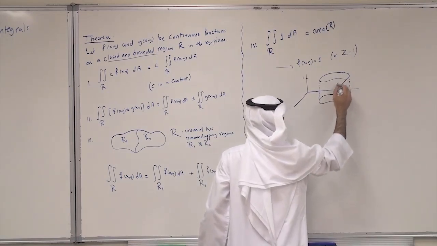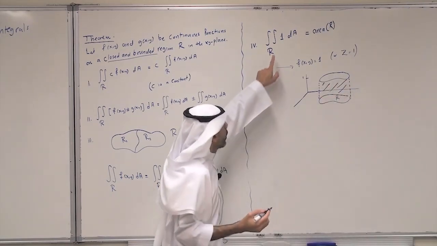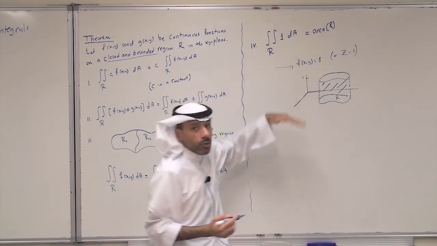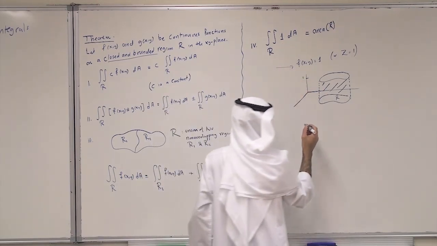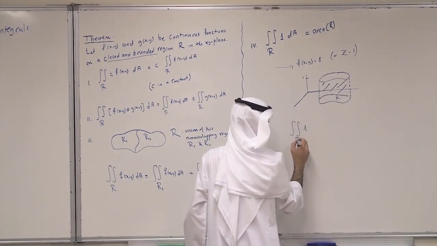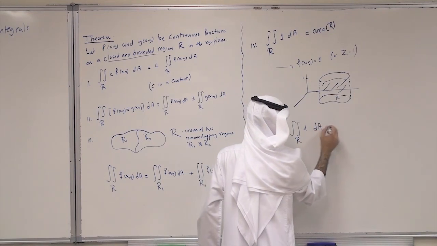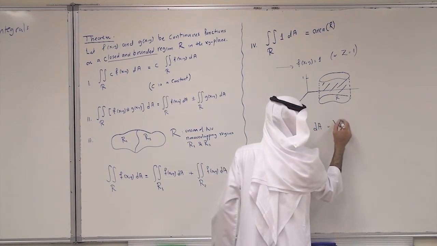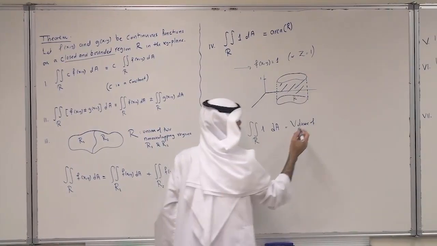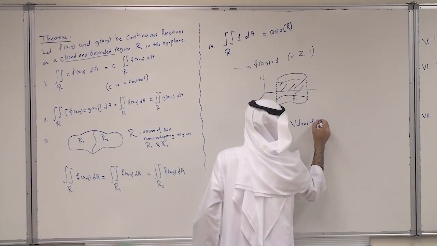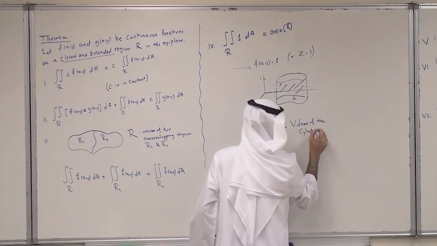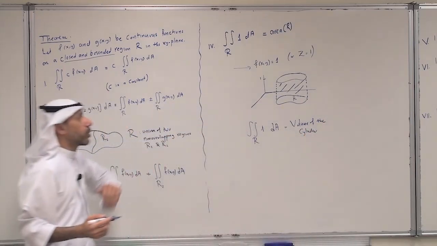So geometrically, the double integral of 1 over the region R will be the volume of this solid. So this is the double integral of 1 over R dA, which equals just the volume of this cylinder, the volume of this solid.